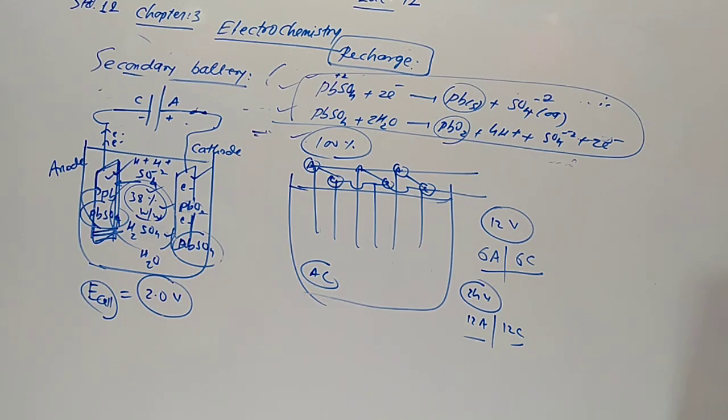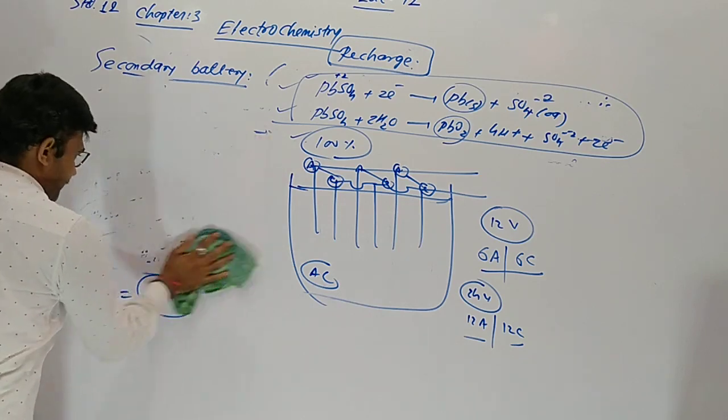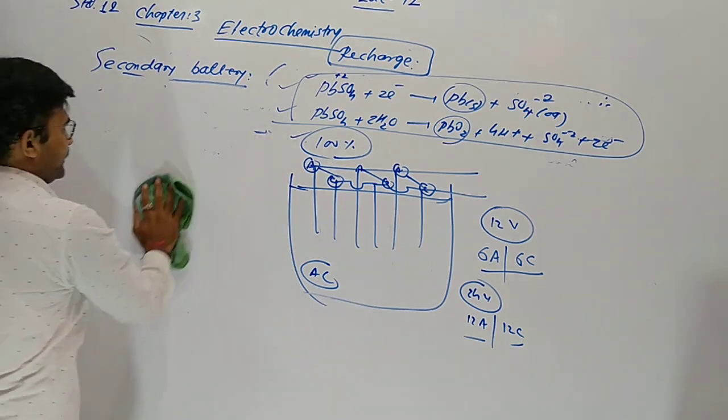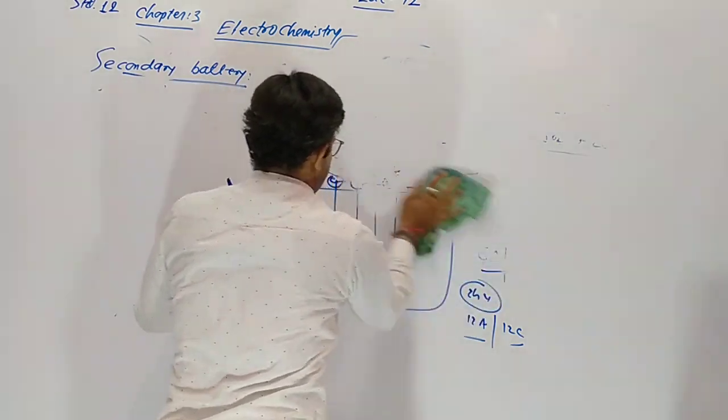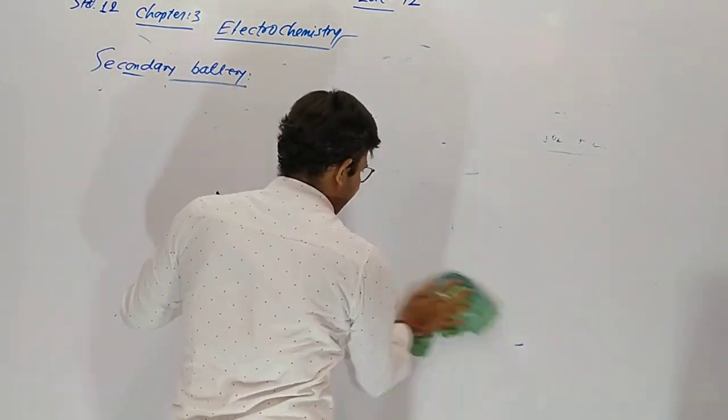Now another secondary cell, which is very costly, is the nickel cadmium cell. In our syllabus, there are 2 primary batteries and 2 secondary. One secondary is the lead storage battery.